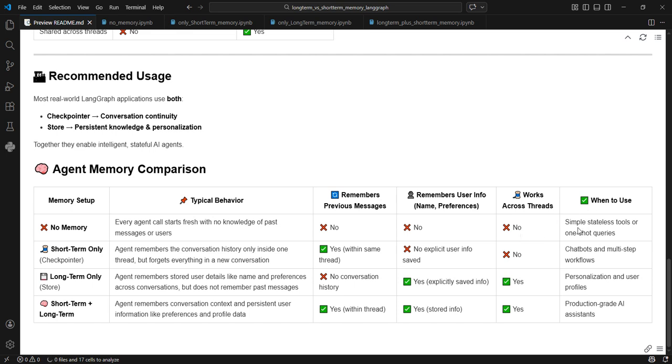Then when to use it? It is used for simple stateless tools or one-shot queries, where we don't need any history, we don't need any context, we don't need any memory.